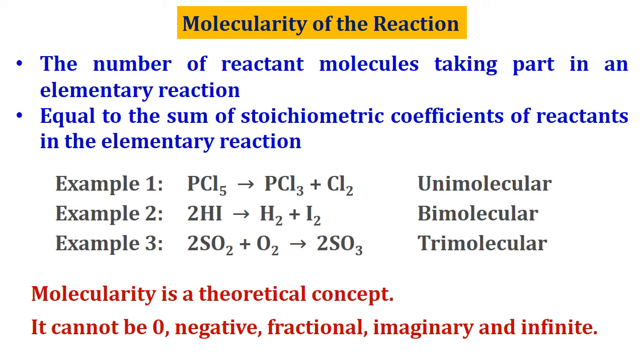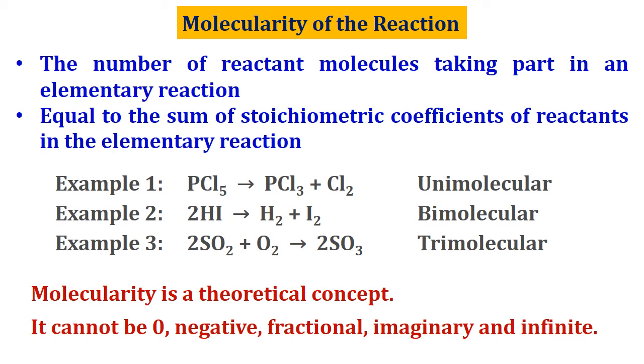So molecularity of simple reactions is equal to the sum of the number of molecules of reactants involved in the balanced chemical equation. So we can understand that the minimum number of reacting particles that come together in a rate determining step to form product is called the molecularity of a reaction.